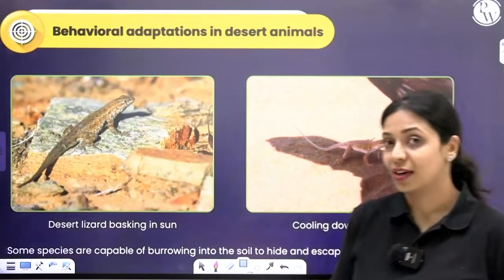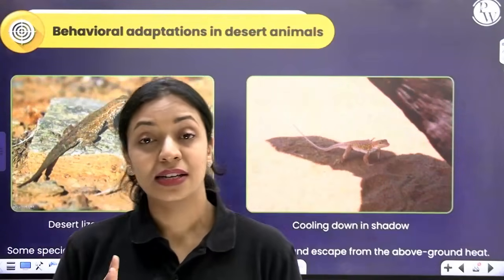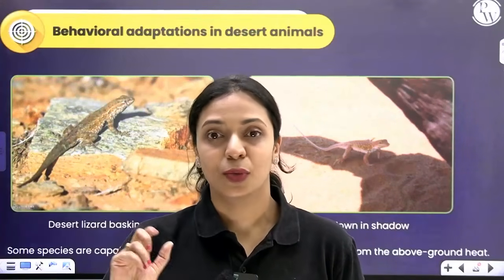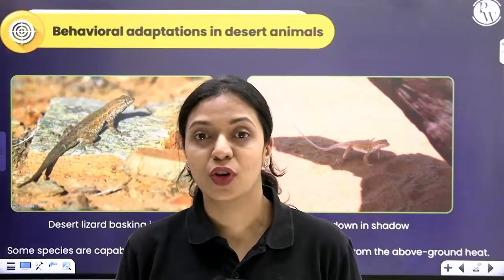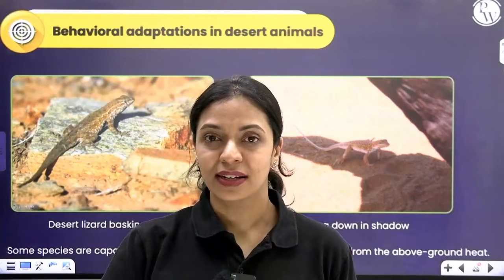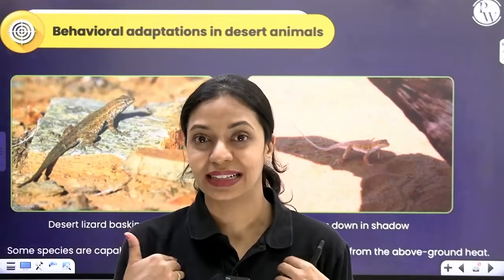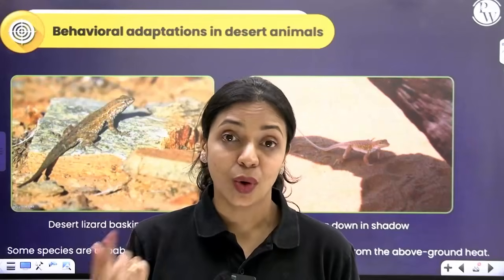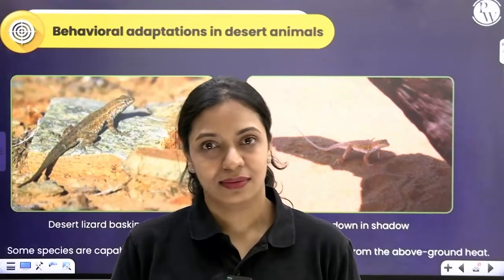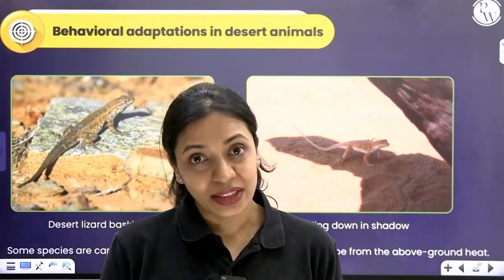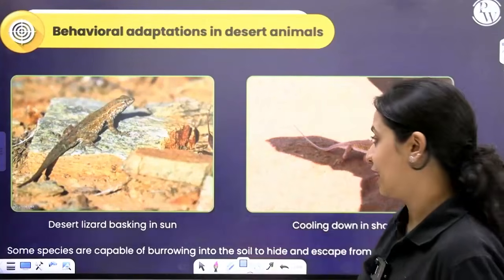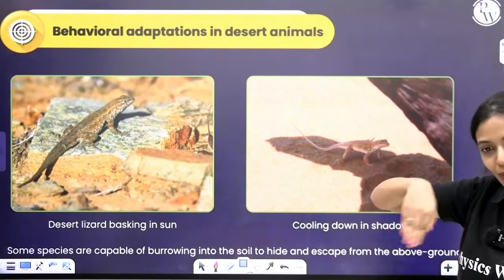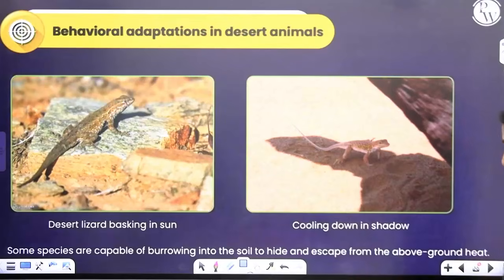Now let's talk about behavioral adaptation. Lizards are not regulators, they are conformers. They cannot thermoregulate. So what do they do? By their behavioral means, they will make sure that there is not too much variation in the internal environment. When it's too cold, they go and bask in the sun. When it's too hot outside, they will go towards the shade. So with their behavior, they will try to maintain. Some of these reptiles are also capable of burrowing inside the soil to escape from the heat.